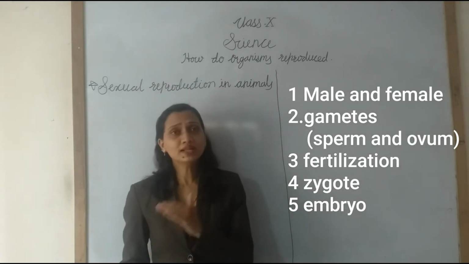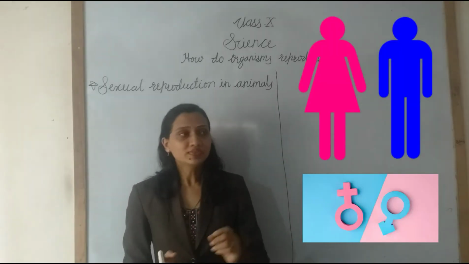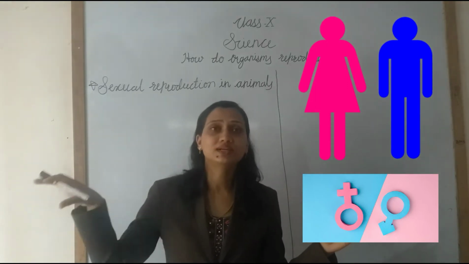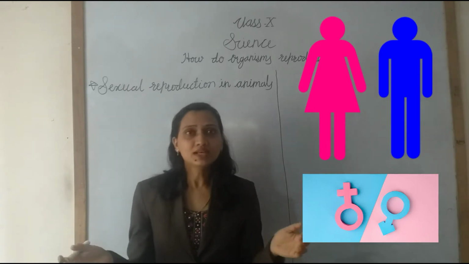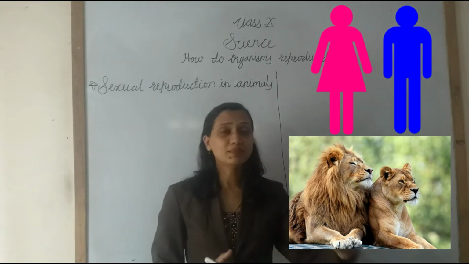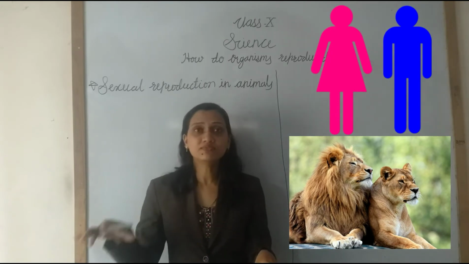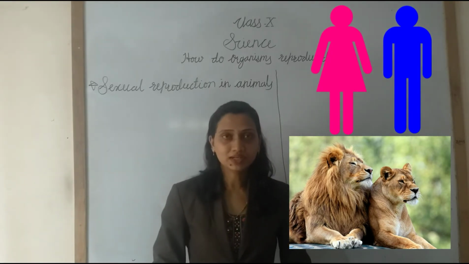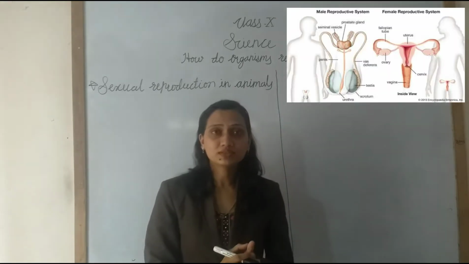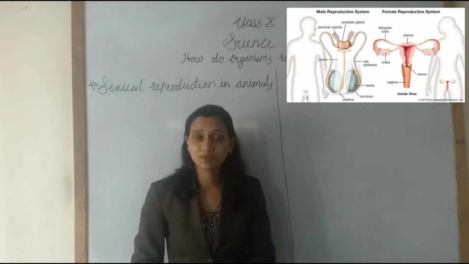Okay. So male and female, we know to whom we say male and female. The man, we say male, and the woman, we say female. Like human beings, in animals also the sexes are present. Some animals are male and some are female. In fact, in plants also, male sex and female sex are present. And we know that all animals are multicellular, meaning many kinds of cells are present in the body of animals.